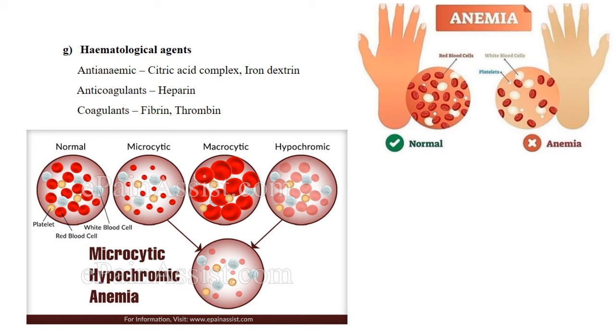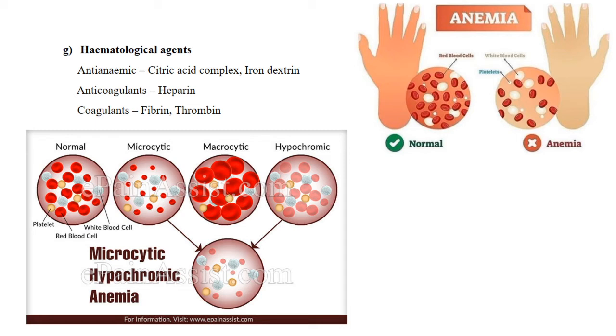And the next problem is that the blood will be coagulating more due to the imbalanced effect of hormones. If it is coagulating more, there will be blood clot formation within, and that may result in heart attacks, strokes, and such problems. So for anemia, there are also a number of types.